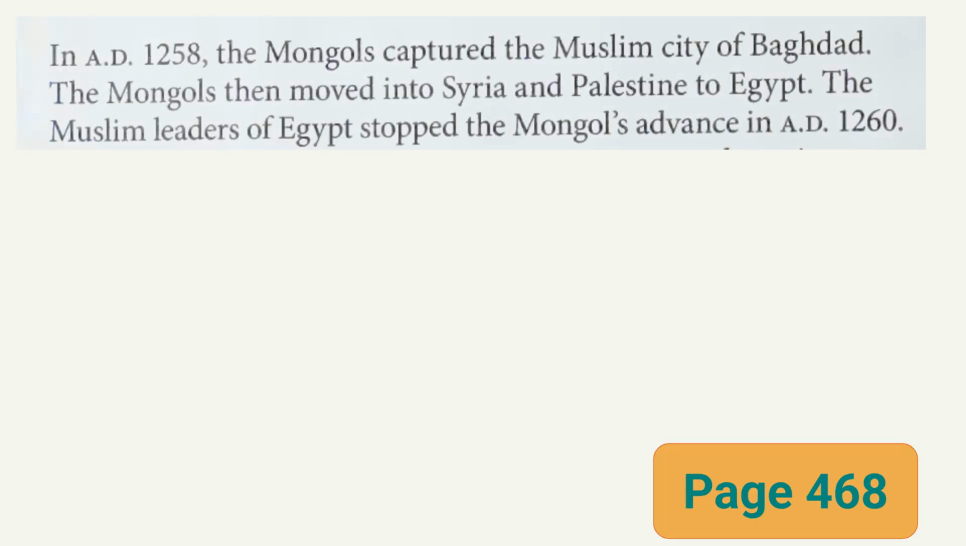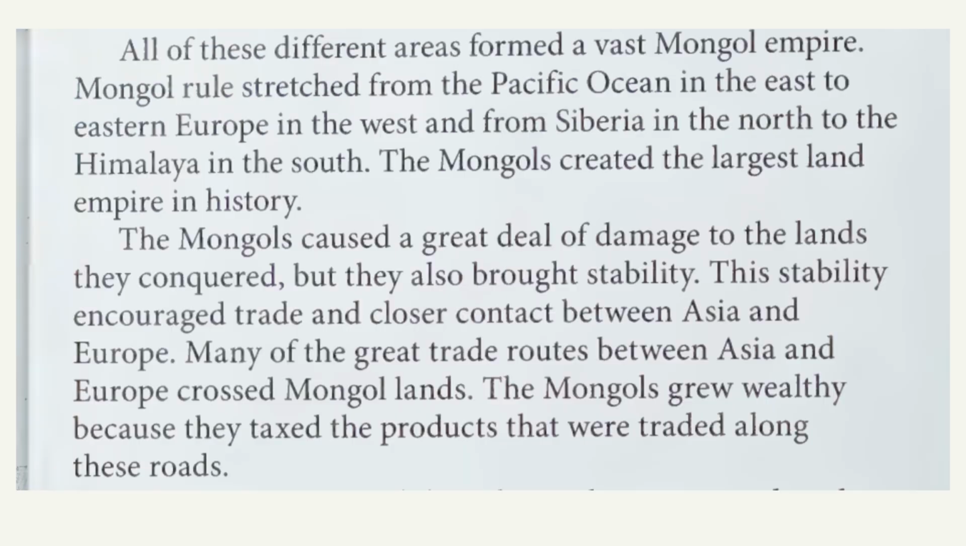Turn to page 468. In AD 1258, the Mongols captured the Muslim city of Baghdad. The Mongols then moved into Syria and Palestine to Egypt. The Muslim leaders of Egypt stopped the Mongols' advance in AD 1260. All of these different areas formed a vast Mongol empire.